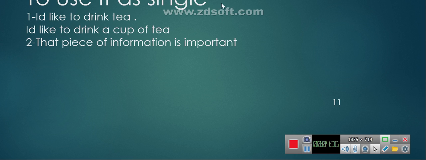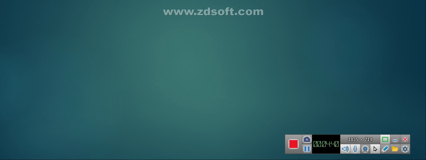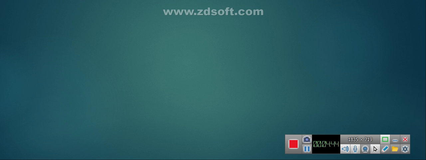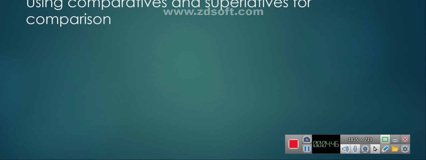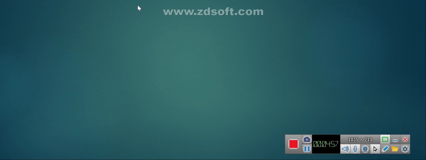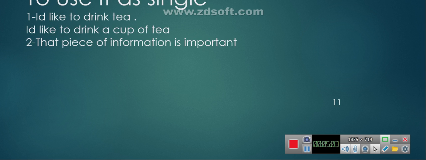How to use them as a single? To use them as a single, we can say, for example, I'd like to drink tea. How can I use them as a single? I say I'd like to drink a cup of tea.